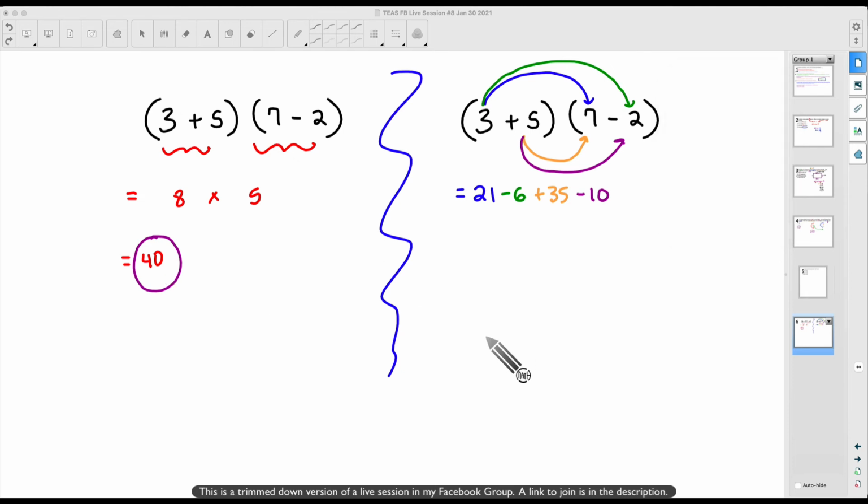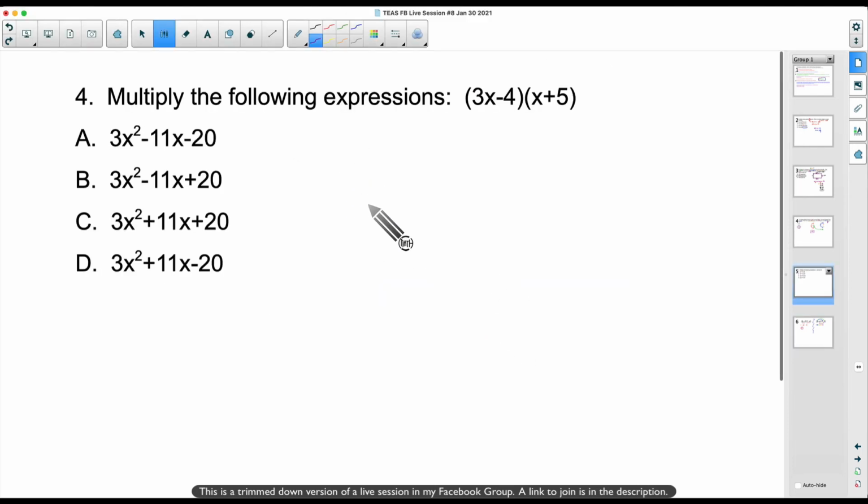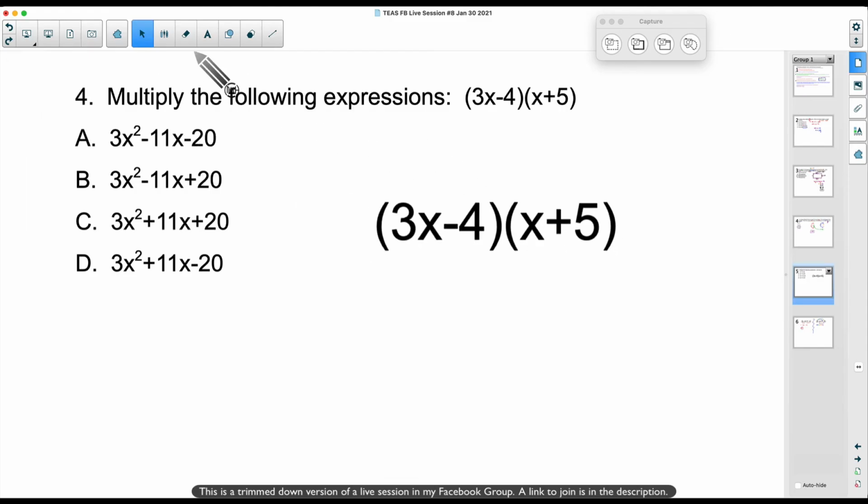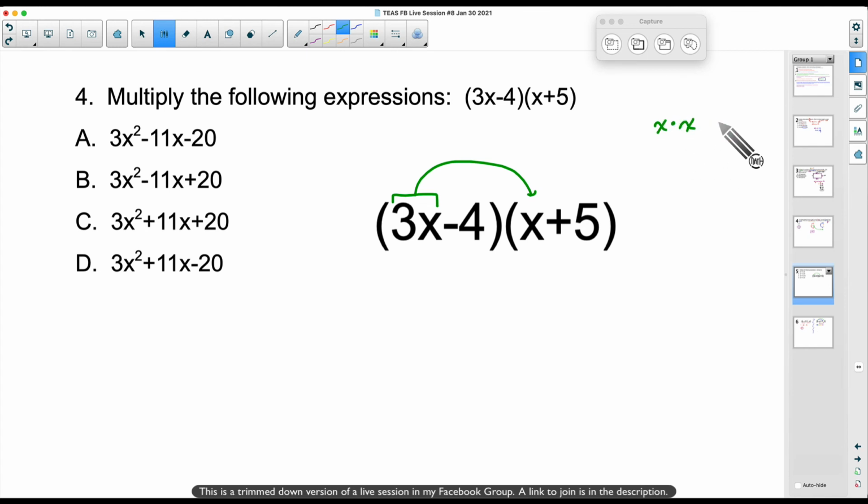So let's take this concept and finish up this last problem for tonight. I'm going to make that a little bit bigger. All right, so here we go. Taking the 3x times x, something you need to go ahead and tell yourself: anytime you multiply x by another x, long story short, it's going to be x squared, and it really revolves around adding these exponents.